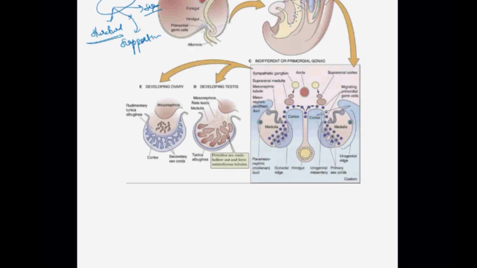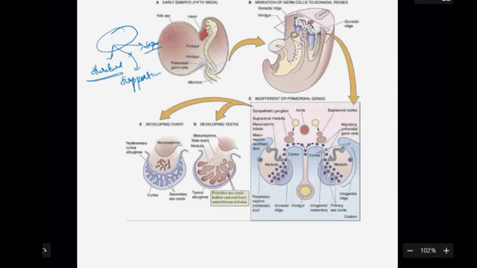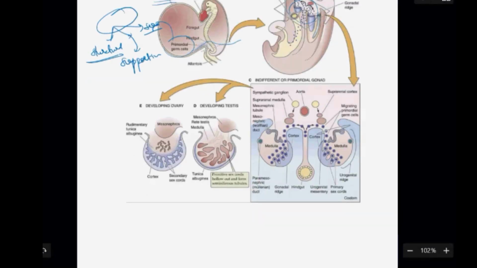Each of the cells is going to come from one area, and primordial germ cells are going to be the sex cells, and they are going to come from the yolk sac. So these primordial germ cells will arise from the yolk sac. They move into the genital ridge, something like the nephrogenic cord, and then they develop into the ovary or testis based on the testis determining factor, which I told you.